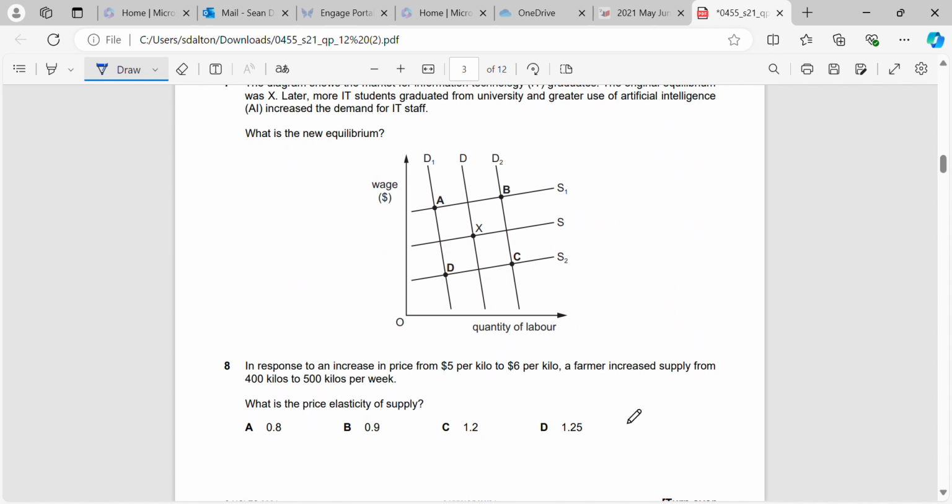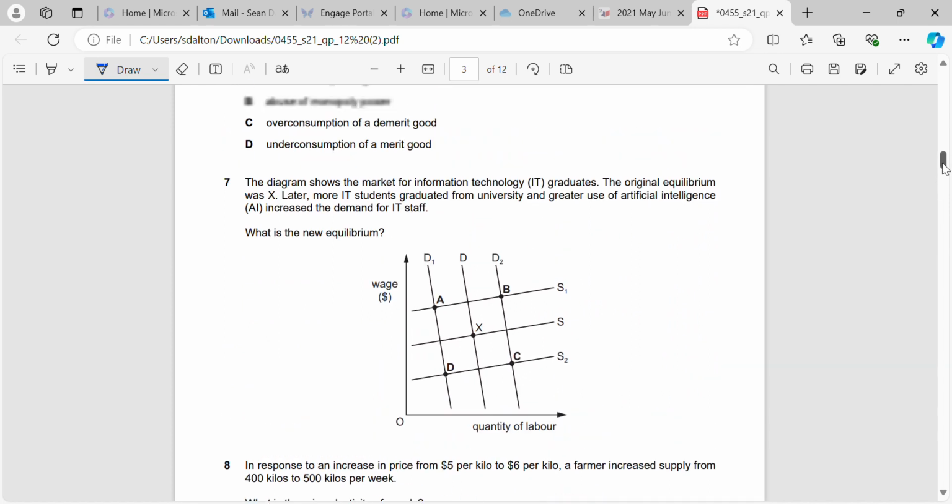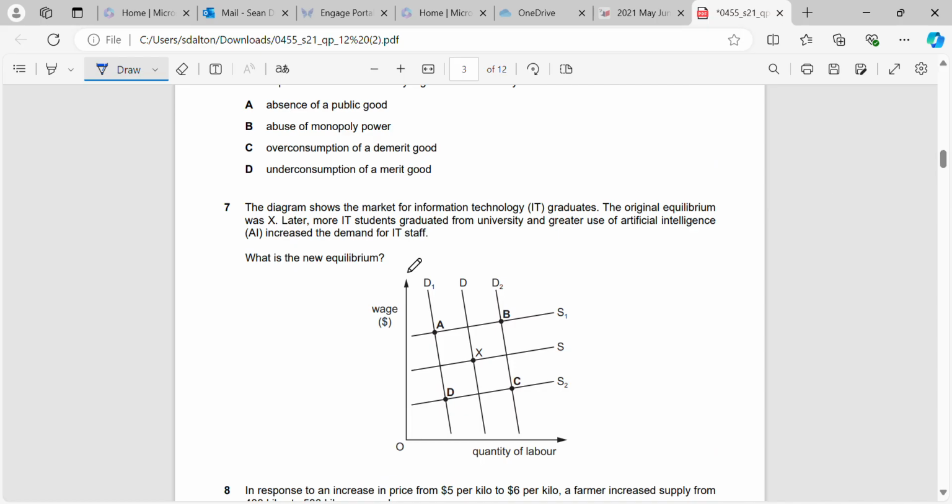Okay, question 8 is from question paper 11 again, so just go to that paper for full explanation. Question 7. The diagram shows the market for information technology students. The original equilibrium was X. Later, more students graduated from university, and greater use of AI increased the demand for IT staff.